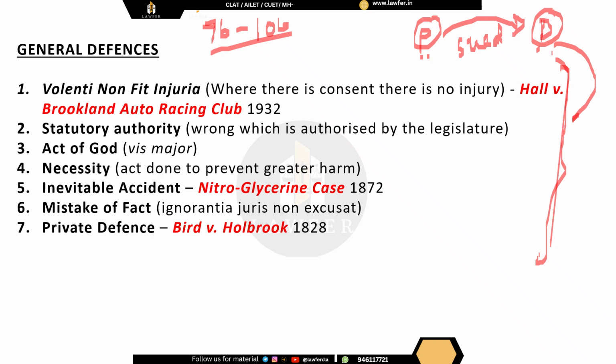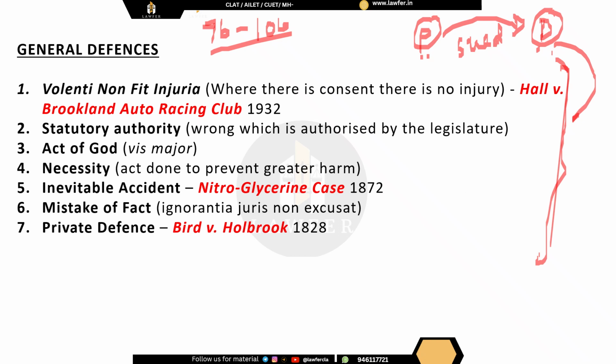Now he cannot claim any damages because such kind of an accident was ordinary, and when he was entering that stadium, he had given his consent. For example, if I'm entering a cricket match stadium today and if a sixer is hit and the ball comes and hits me, I cannot sue the batsman, because when I'm entering the stadium, I'm already giving my consent that such kind of injury can happen to me, right? So when that person who was watching the car race had given his consent, later on he cannot sue the organizers of the car race just because he had suffered some damages.